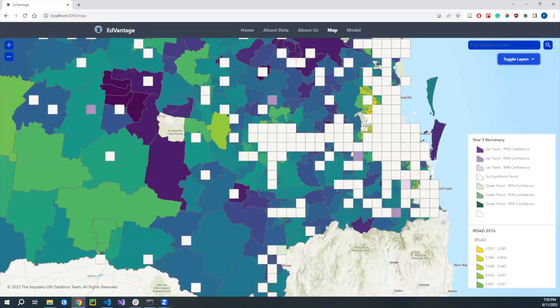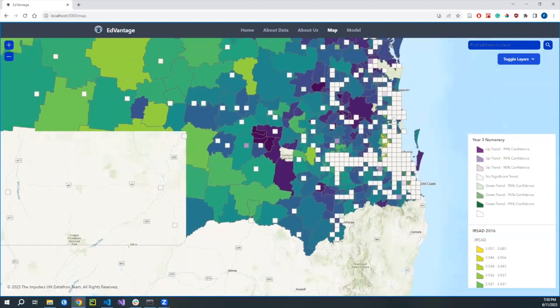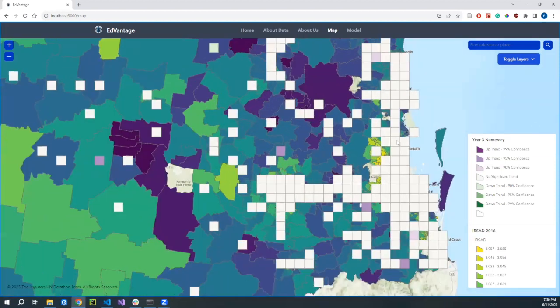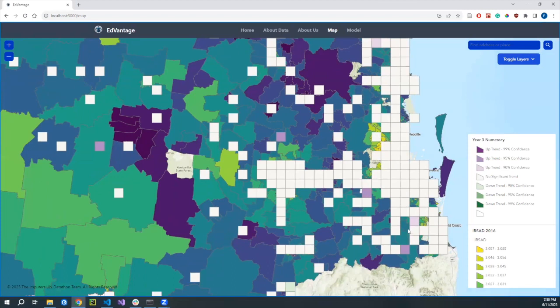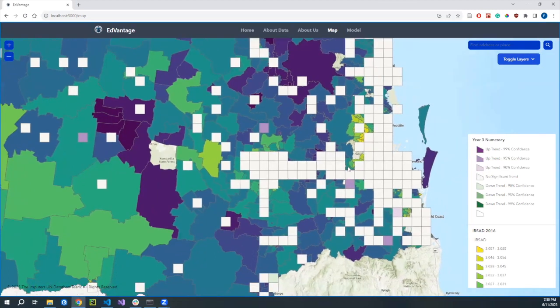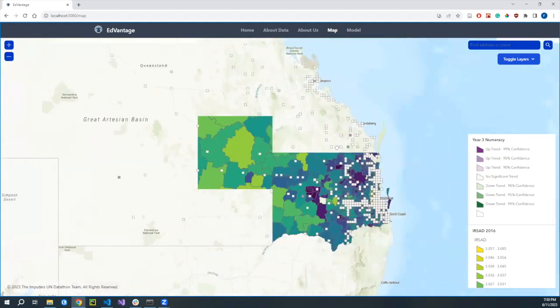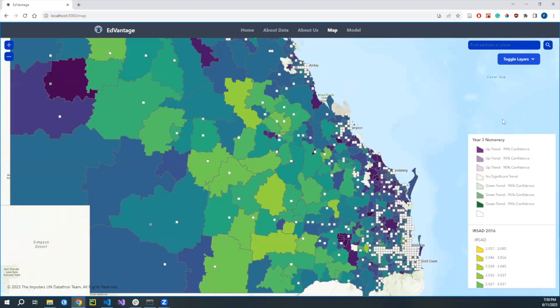are no significant temporal trends in the majority of these regions. Every square is a 100 by 100 kilometer area. We see a few of these regions have some upwards trends, so that means the results are improving over time, but the majority of it is not significant.